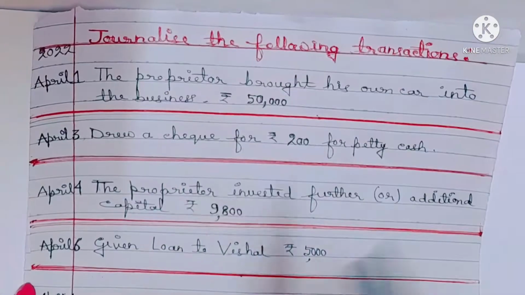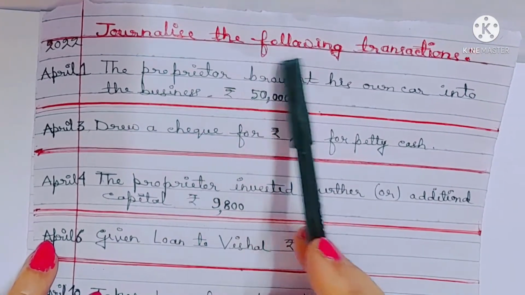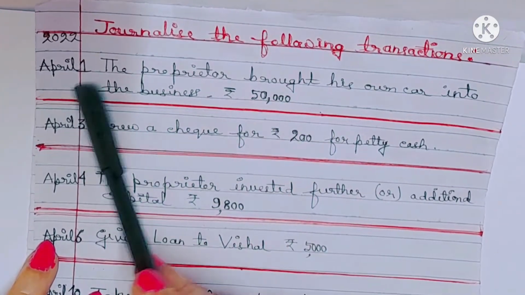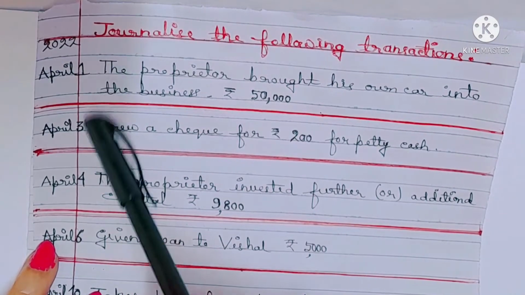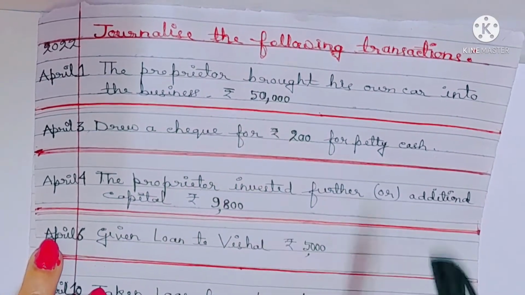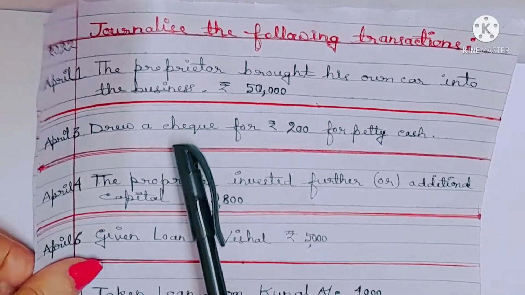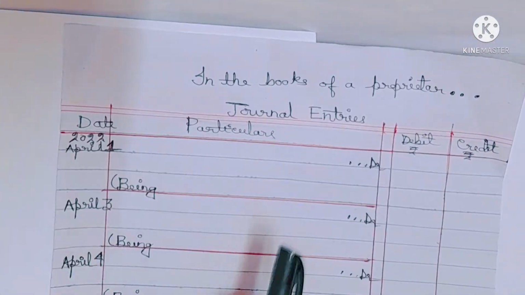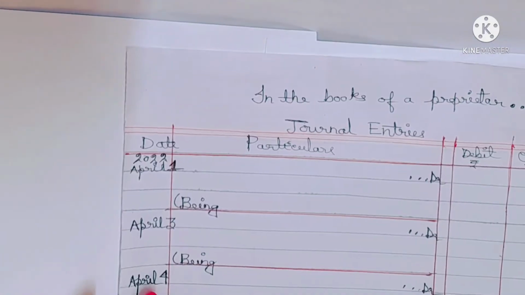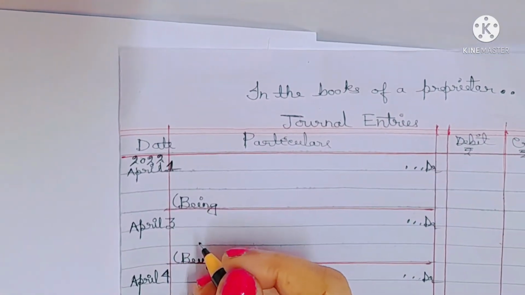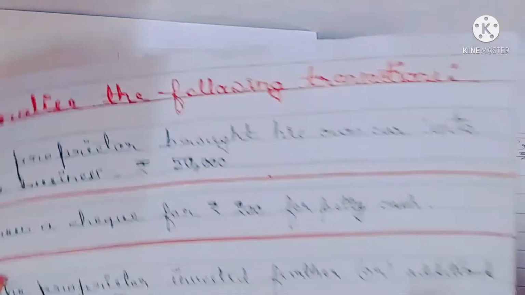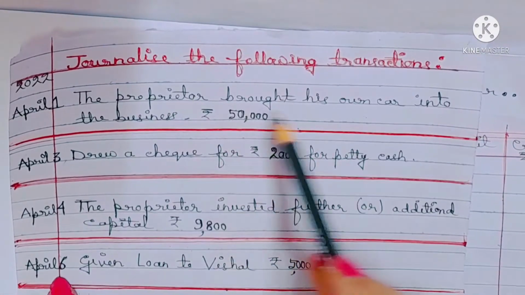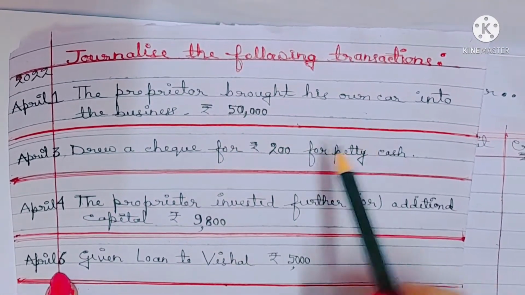The first transaction is: journalize the following transactions on 1st April 2022. The proprietor brought his own car into the business. Amount 50,000. Let's do it. The proprietor brought his own car. What are the two accounts? First you have to identify what are the two accounts.